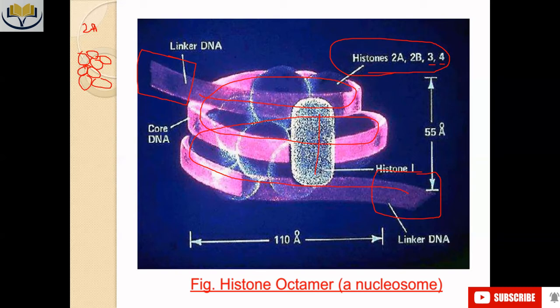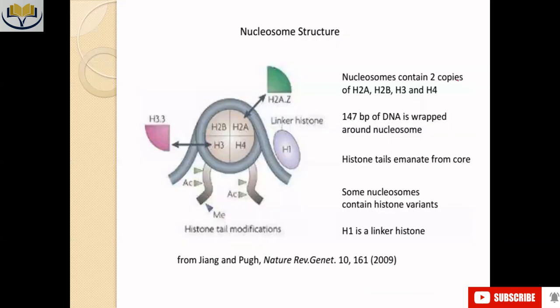The overall size of that bead is approximately 110 Angstrom in width, and in height it is 55 Angstrom. So just try to imagine how small this structure is. It is literally a very, very small structure.